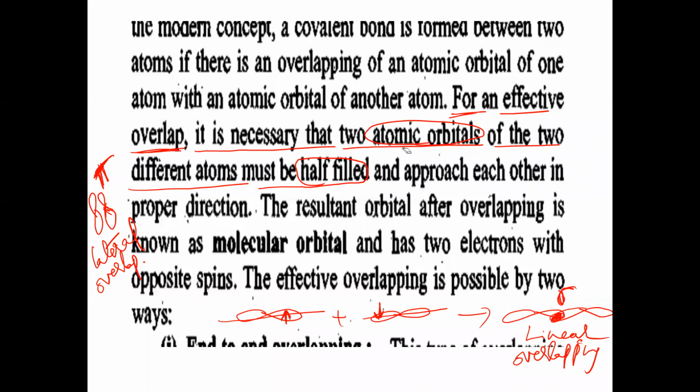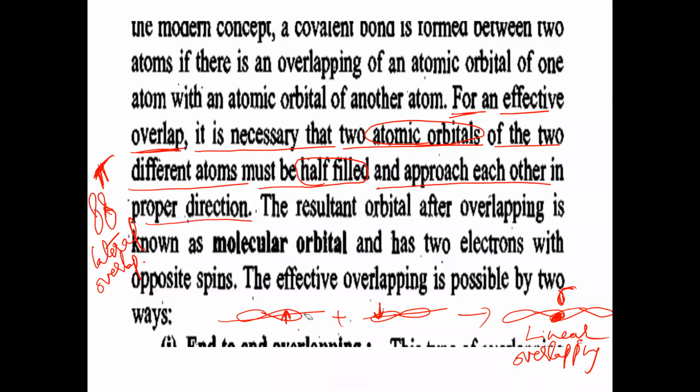Is that clear? So what is the condition? For an effective overlap, it is necessary that the two atomic orbitals of the two different atoms must be half filled. Both atomic orbitals must be half filled. Here also this atomic orbital should be half filled, and this atomic orbital should be half filled. And the two atomic orbitals should approach each other in proper direction.